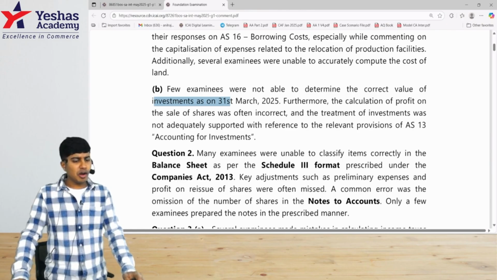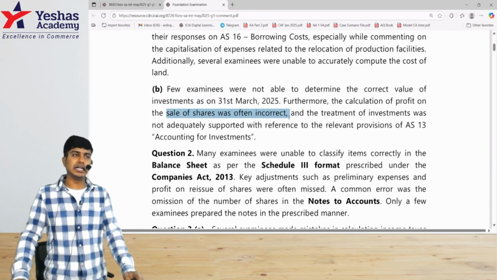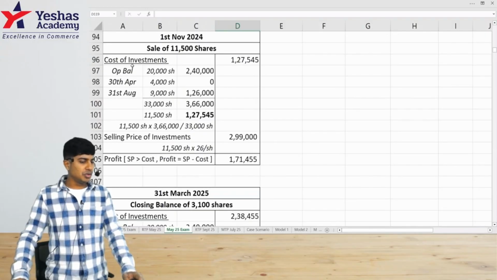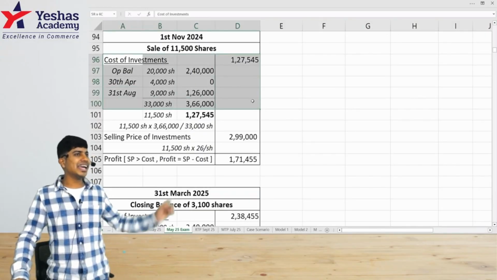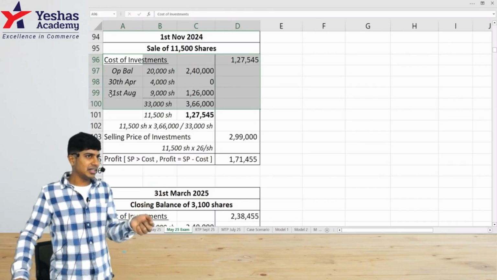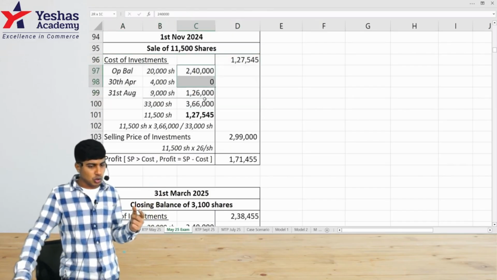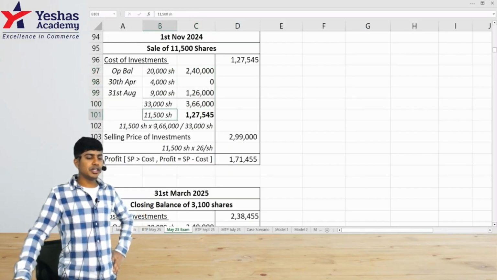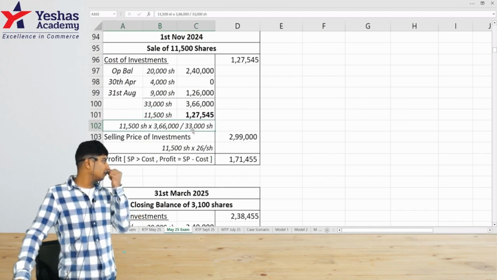Furthermore, the calculation of profit on sale of shares was often incorrect. Whenever you make a sale of investments, individually you need to identify the cost, exactly like how we did for the closing units. Opening plus purchase till the date of sale, identify the total cost of those units and keep the total units handy. Number of units sold, just do cross multiplication to identify the cost.